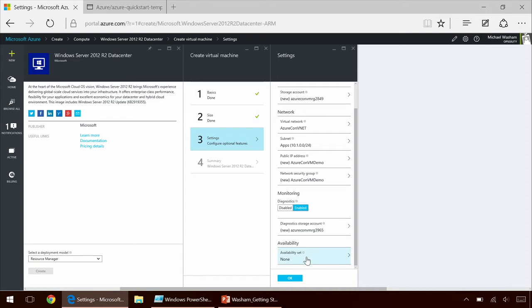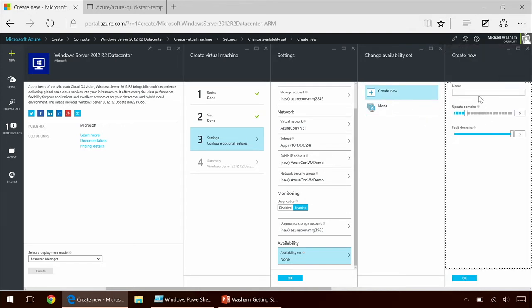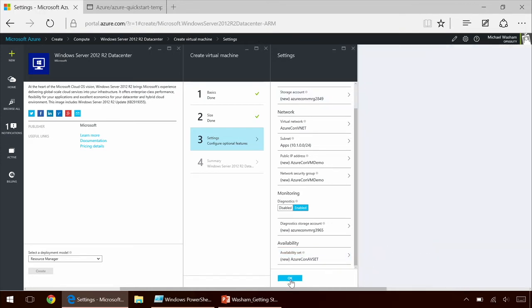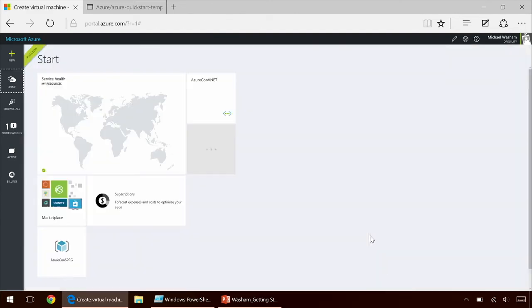So at this point, the last thing I want to set is an availability set, just to show you how easy it is to configure, where we can have multiple physical redundancy. Of course, to truly take advantage of an availability set, we would need to create a second virtual machine for the workload, but just to show you what's involved here. It's literally just naming the availability set, picking a little configuration, which we're not going to go into in this session, and clicking OK. And at this point, we just have to click OK one more time, and our virtual machine will be created in the virtual network that we provisioned earlier.